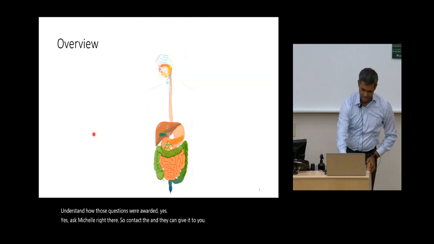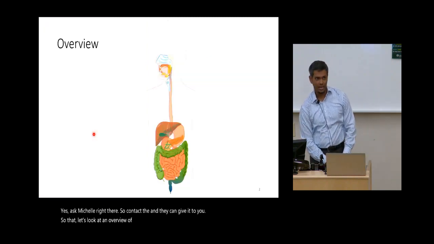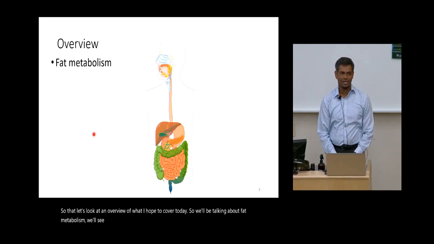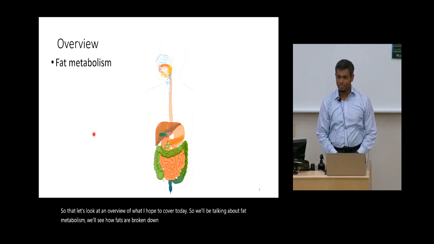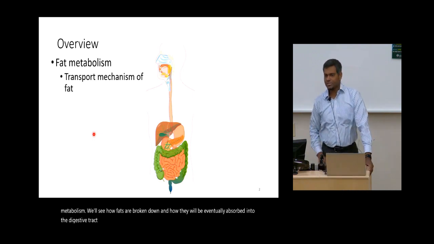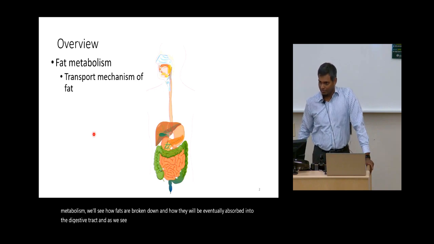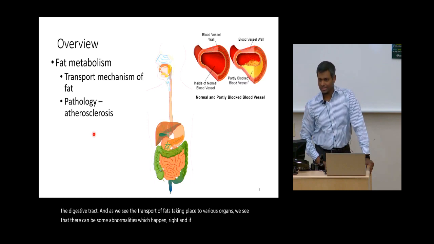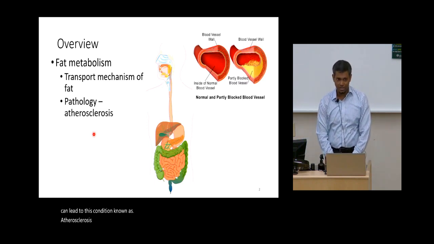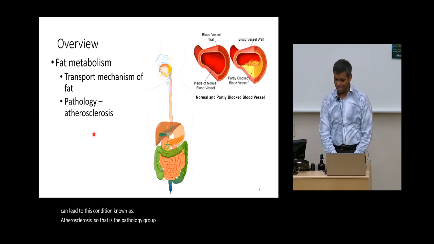So with that, let's look at an overview of what I hope to cover today. We will be talking about fat metabolism. We'll see how fats are broken down and how they will be eventually absorbed into the digestive tract. And as we see the transport of fat taking place to various organs, there can be some abnormalities, and if something goes wrong, it can lead to this condition known as atherosclerosis. So that's the pathology we'll consider in terms of fat metabolism.